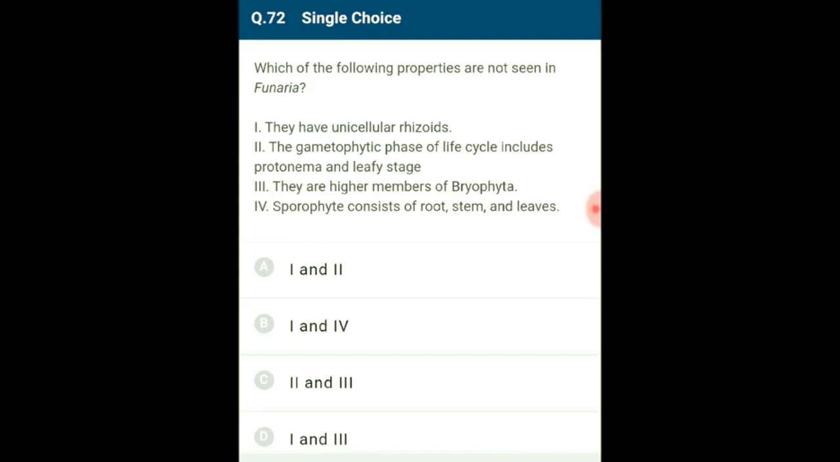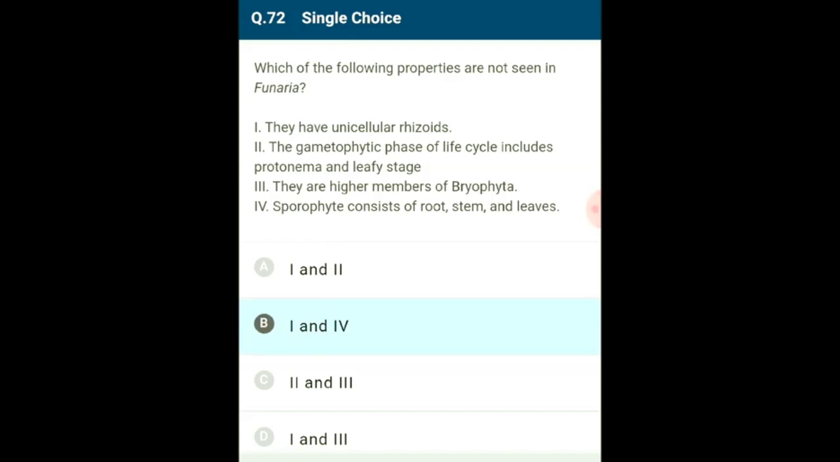They consist of upright, slender, axis-bearing spirally arranged leaves. They are attached to the soil through multicellular and branched rhizoids. This stage bears sex organs. The sporophyte is made up of capsule, seta, and foot. So the answer for this question is B.